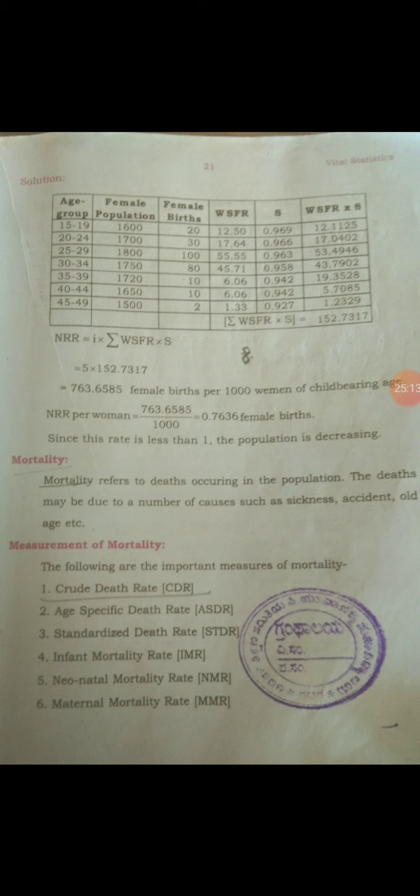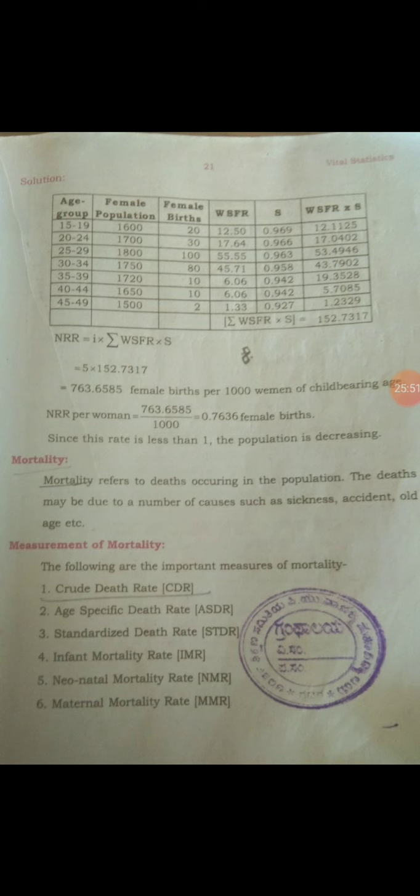53.4946, and 0.958 into 45.71 gives 43.79, and 0.942 into 6.06 gives 19.35, and 0.942 into 6.06 gives 4.70, and 0.927 into 1.33 gives 1.2329. So you take the sum of all the woman specific fertility rate into survival ratio. By using this summation, you need to calculate here the net reproduction rate.